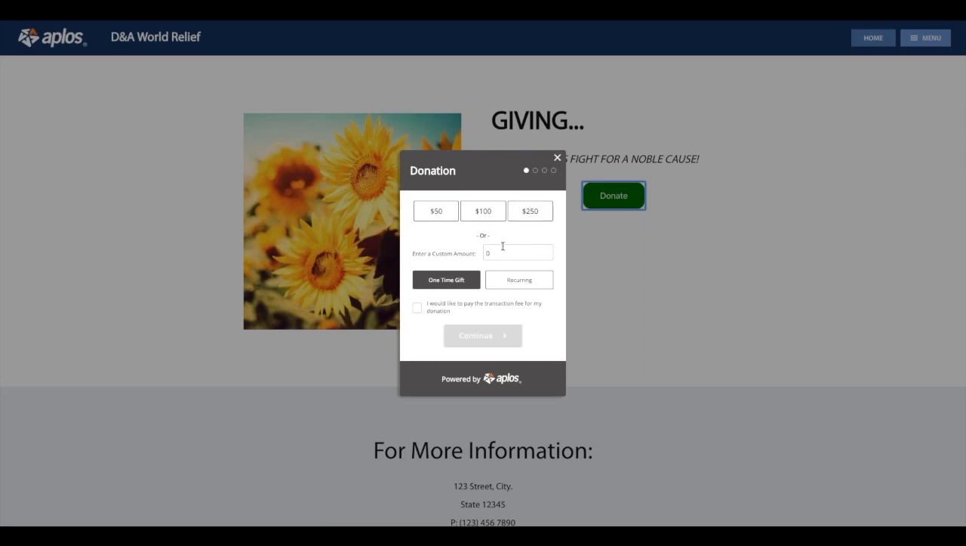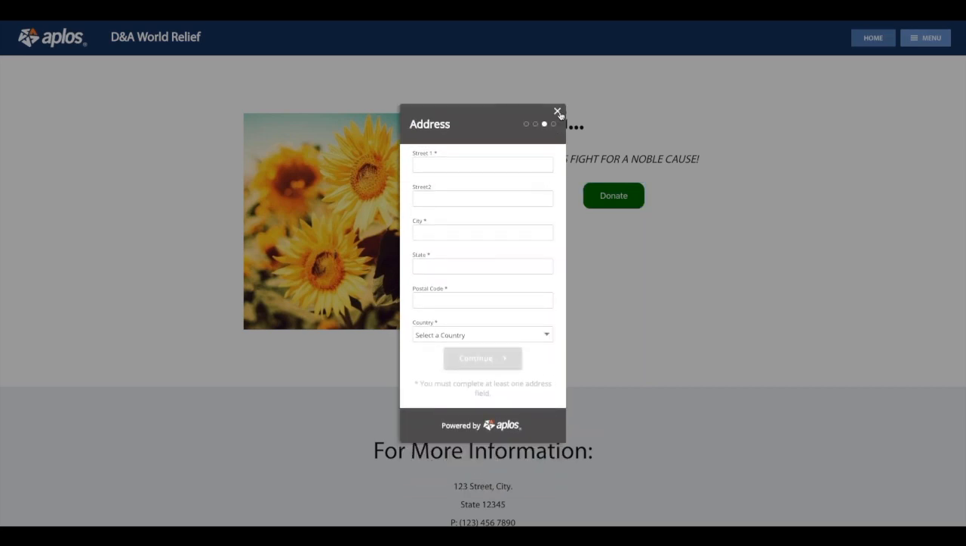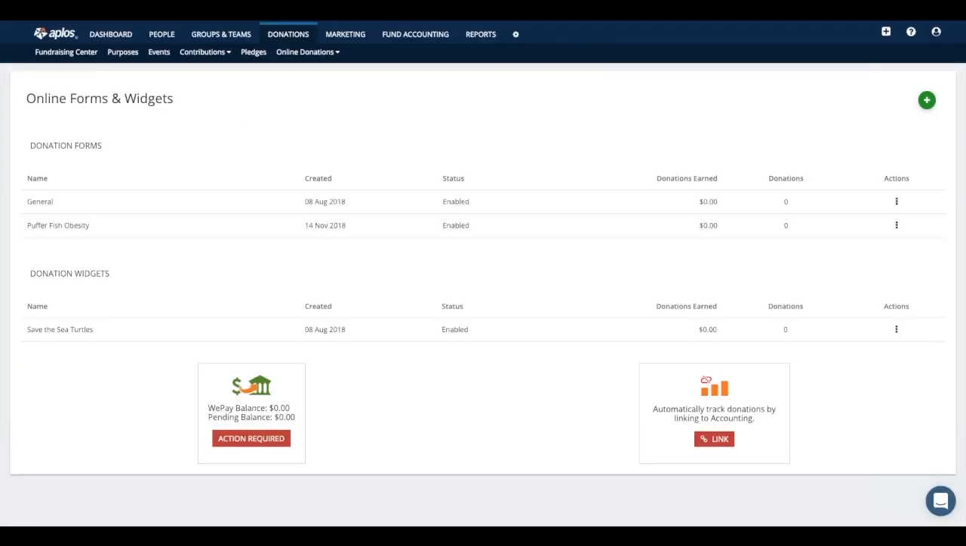Essentially it's the same information to fill out. They can choose from a designated amount or put in their custom amount, choose between one time or recurring, choose whether they want to pay for the transaction fee, and then they can move on from there to enter the rest of their information. So instead of actually having to leave your website, they could just stay right there and fill that form out.